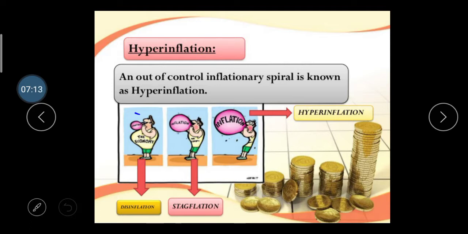Disinflation means the inflation rate is lesser and your economy is higher, right? Stagflation means your economy is lower and your inflation is higher. Here our economic condition is totally decreased and your inflation is higher, so it's called hyperinflation. I hope you understand about it, right?